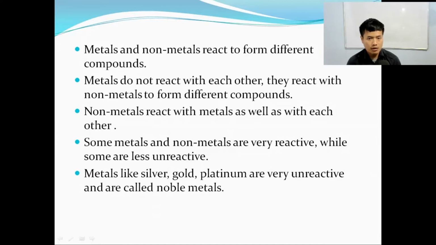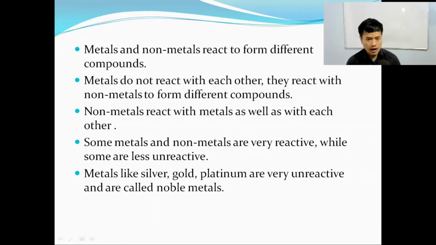When we say metals and non-metals react to form different compounds, we mean metals, for example iron, aluminum, silver, gold, etc., and non-metals like oxygen, nitrogen, and other gases, etc. They react with each other to form different compounds. Metals do not react with each other. They react with non-metals to form different compounds.